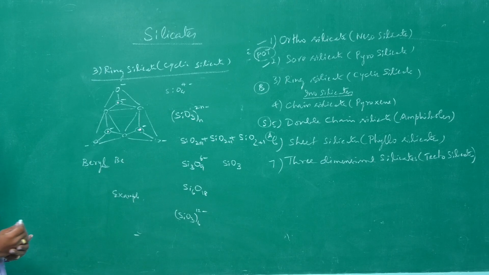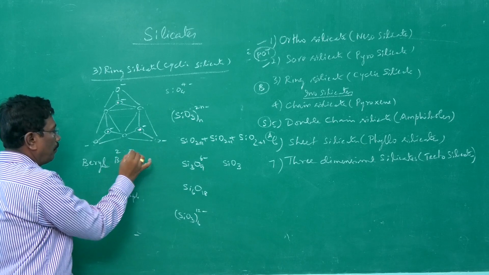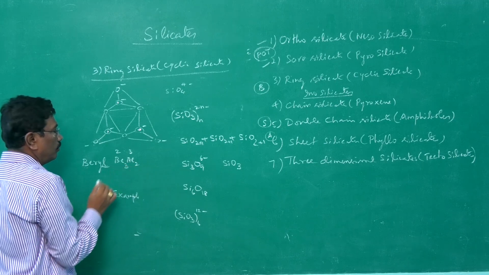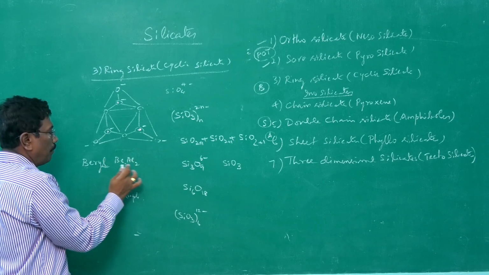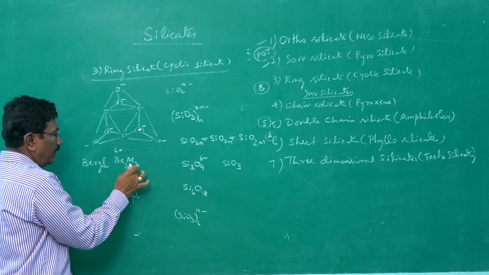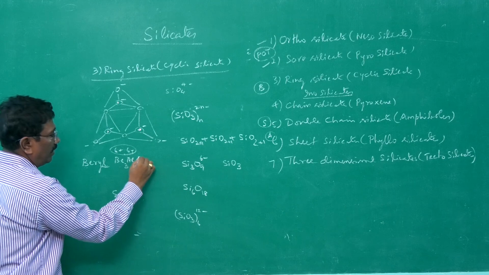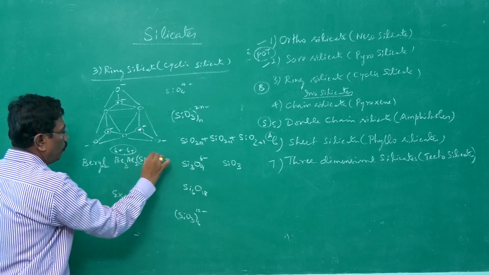Beryllium valency 2, aluminium valency 3. Therefore, here 3, here 2. Total charge will become 2 into 3, 6 plus, 3 into 2, 6 plus, total charge 12 plus. 12 minus gets nullified and you will be getting a molecule like this.